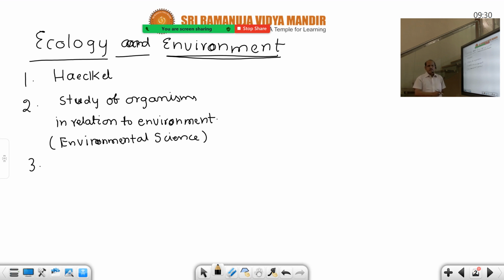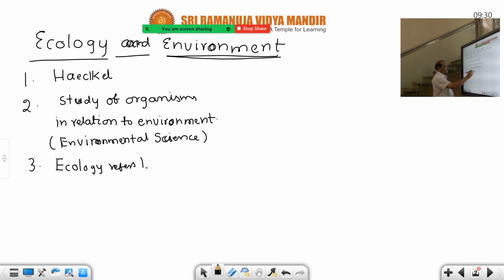So that adjustment is nothing but a new change occurring in the environment, and accordingly our body is adapted. So ecological adaptations play a vital role in speciation, the formation of new species.